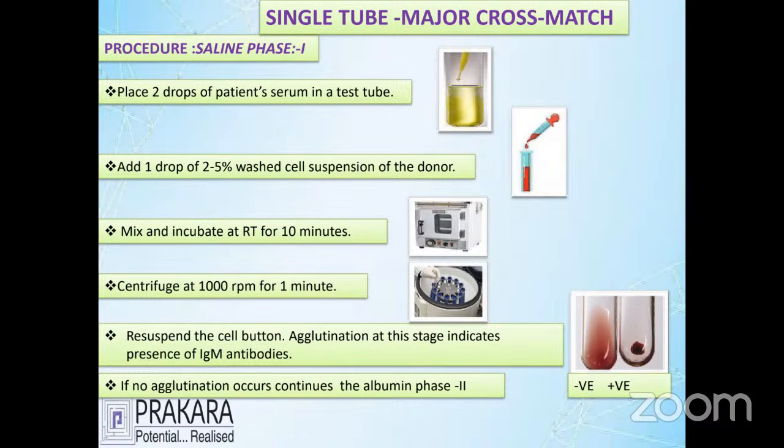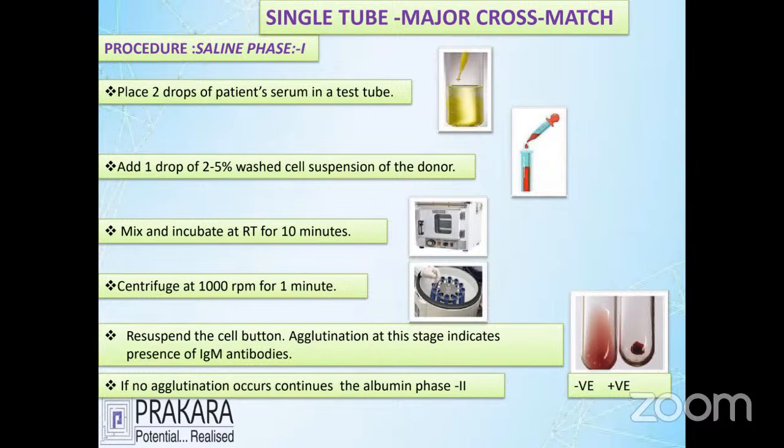How to run this method? See the first procedure, saline cross matching. For the saline cross matching, take 2 drops of the patient serum, prepare the donor red cell 2 to 5% suspension, and put 1 drop into the test tube. We mix the 2 drops of patient plasma with the donor red cell in the test tube and incubate at room temperature for 10 minutes.